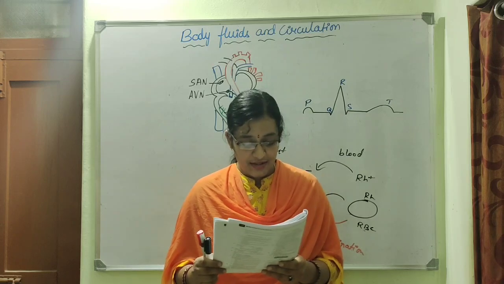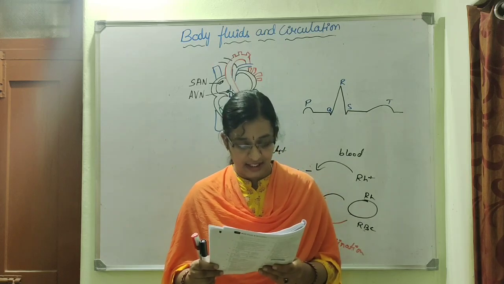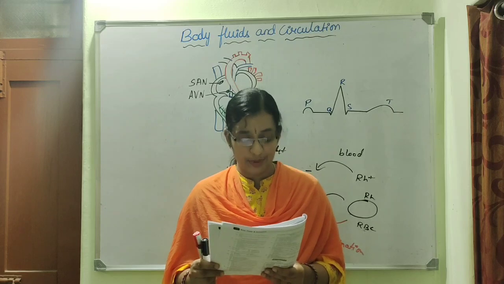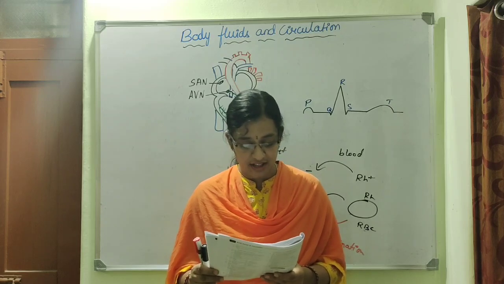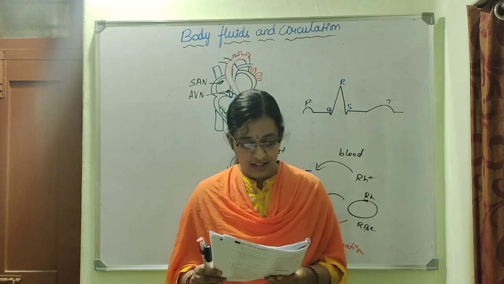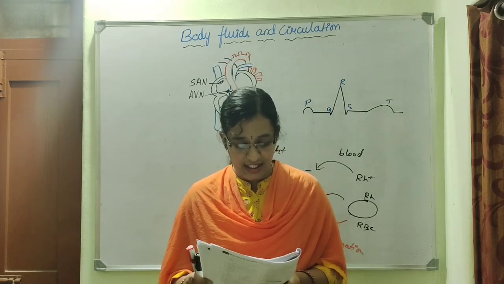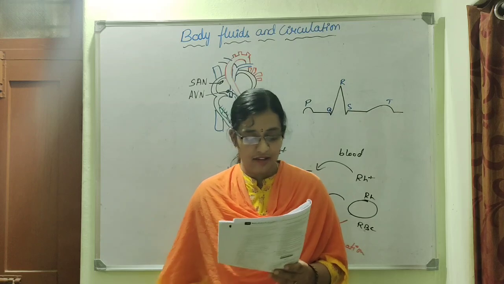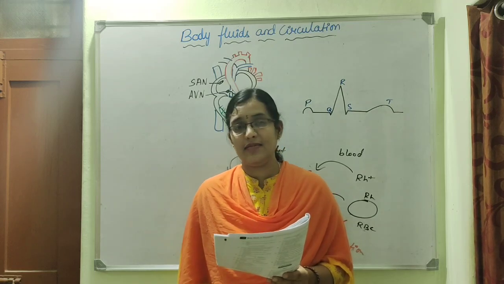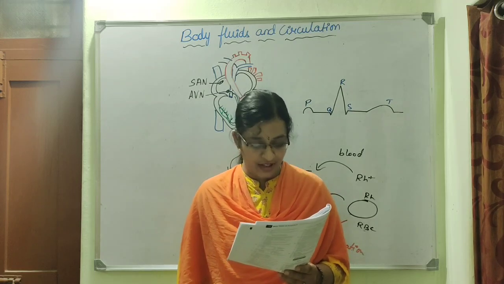Next question. Serum differs from blood in: option A, lacking antibodies; B, lacking clotting factors; 3, lacking globulins; 4, lacking albumins. So serum differs from blood in lacking clotting factors, because in serum clotting factors will not be present.